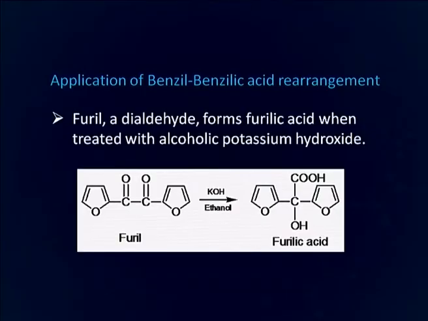Furyl, a dialdehyde, forms furylic acid when treated with alcoholic potassium hydroxide. You can see this is furyl, a dialdehyde of a heterocyclic molecule, and this upon benzyl benzylic acid rearrangement forms alpha hydroxy carboxylic acid.